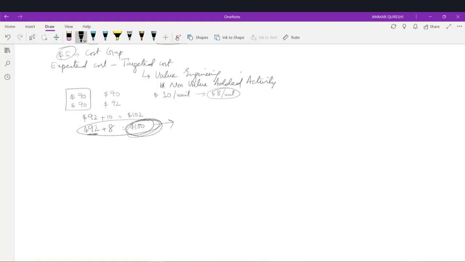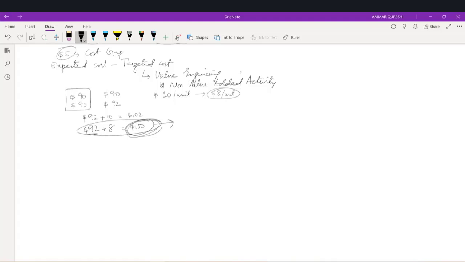Now, what is Kaizen costing? Kaizen costing is basically value analysis, and we try to introduce a few cost reduction programs so that we can reduce our cost. So we will do it later. Kaizen costing is a topic which we'll discuss later. So this we can do.